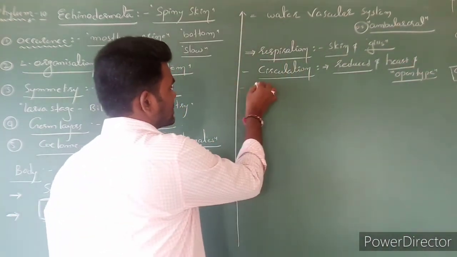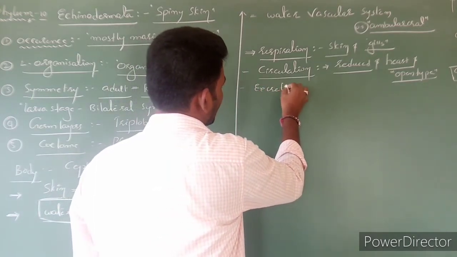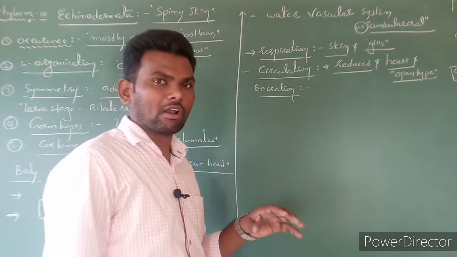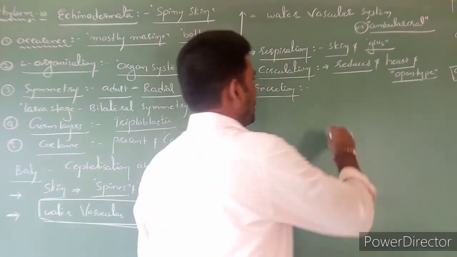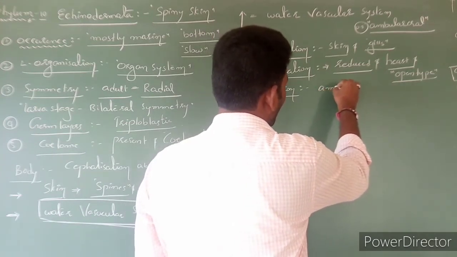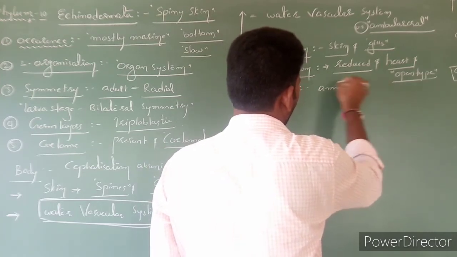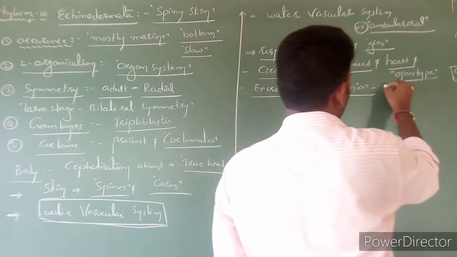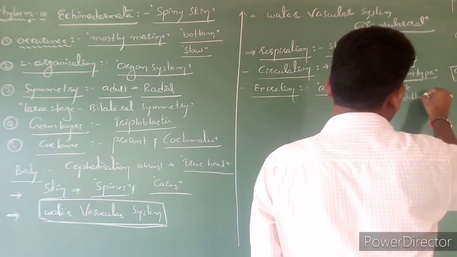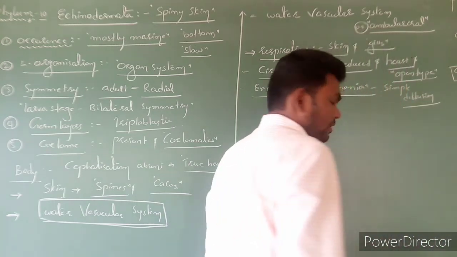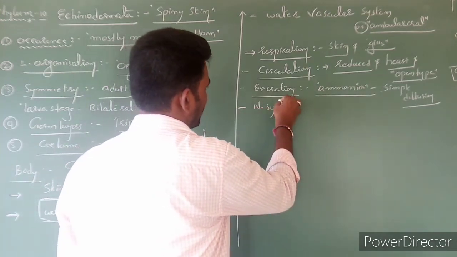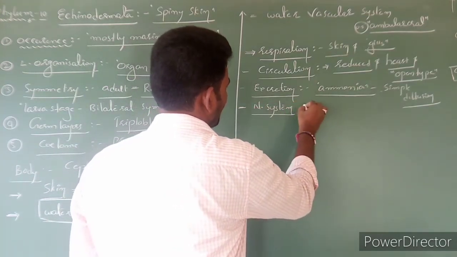Next, excretion. Excretion is also highly reduced. There are no specialized organs or system. Here the excretory material is mostly ammonia, by simple diffusion. Clear? Next, nervous system. Nervous system is present.